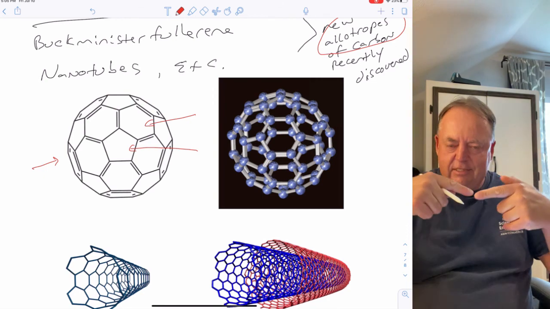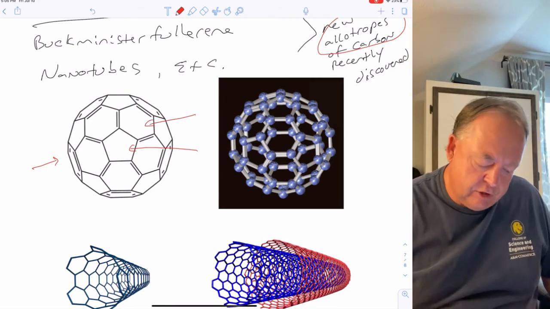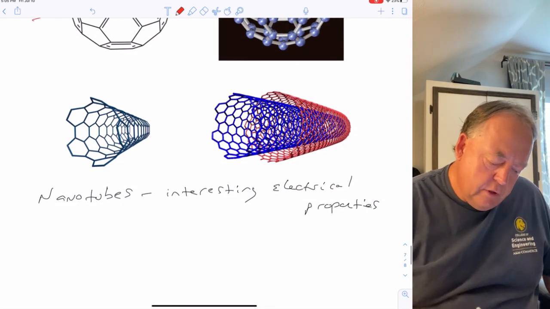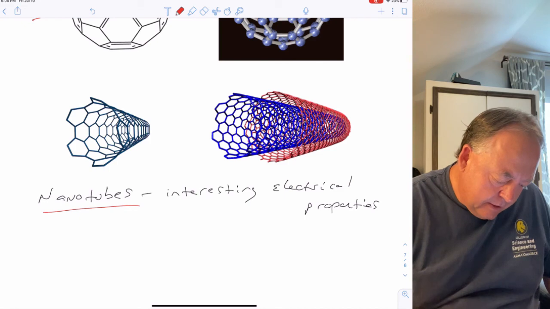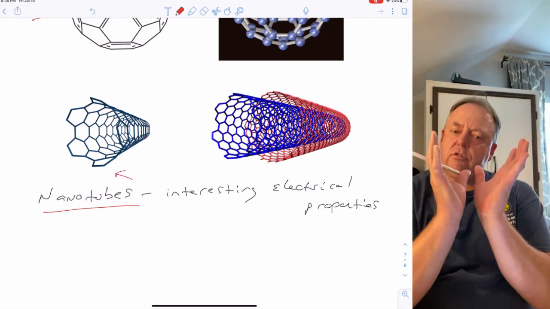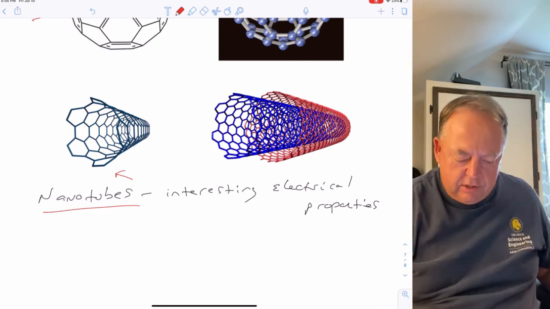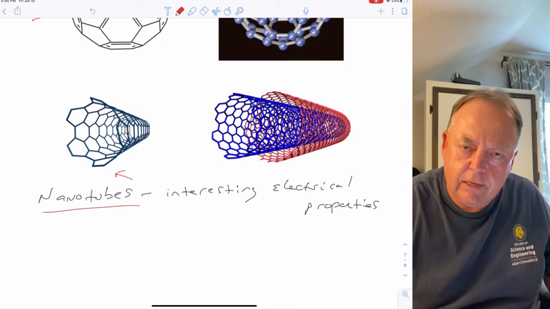And so you can put things inside that sphere, but they have interesting electrical properties in general. Or you can put them in tubes. You can make what are called nanotubes. So these are, again, just benzene rings in a tubular form. And because they're big enough, you can have conjugation between the p orbitals, so they have aromatic properties to them.